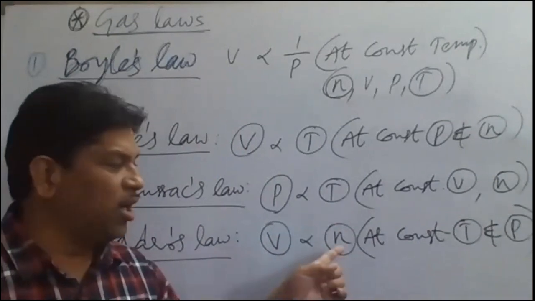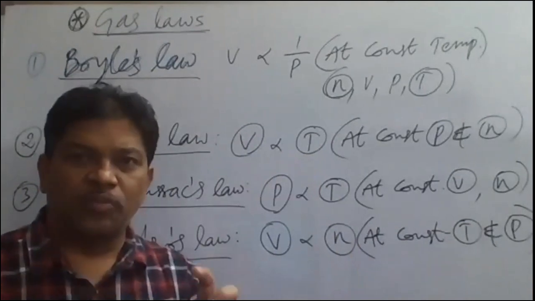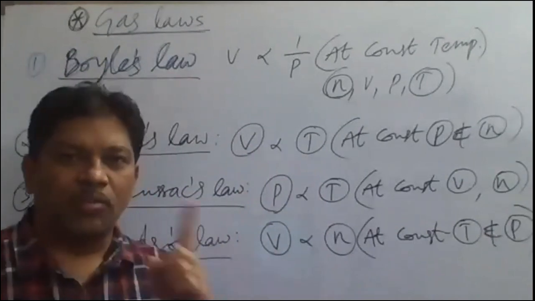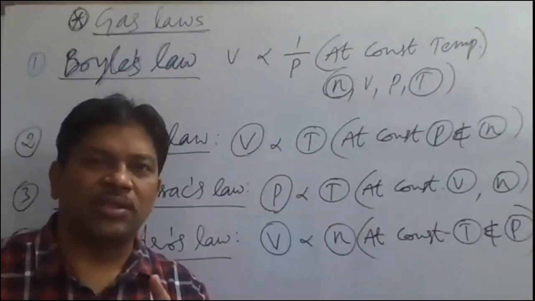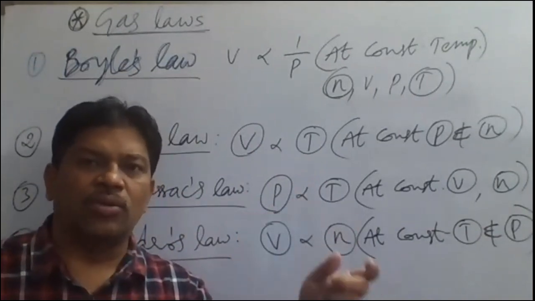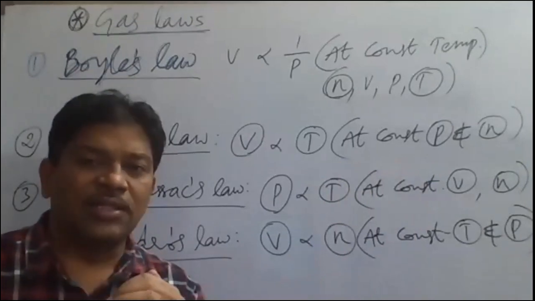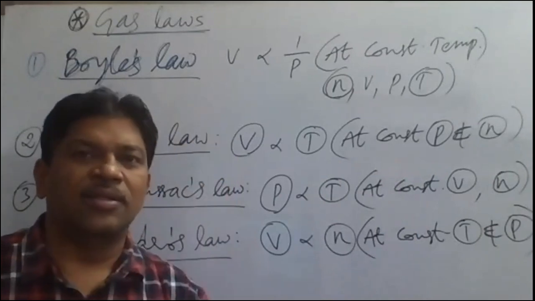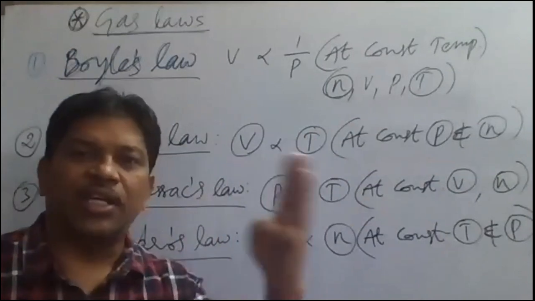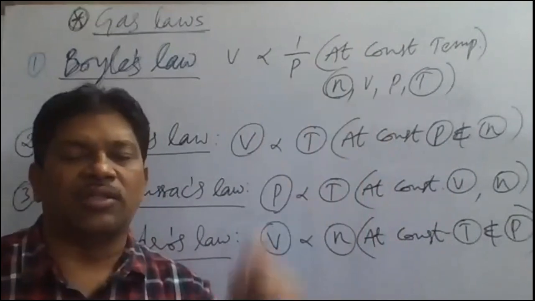When number of moles is more, number of molecules also will be more. Okay, 1 mole of gas has how many molecules? 6.023 into 10 power 23 molecules will be present in 1 mole of the gas. If you take 2 moles, 2 into Avogadro number. If you take 3 moles of gas, 3 into Avogadro number. So more the number of moles, more will be number of molecules.